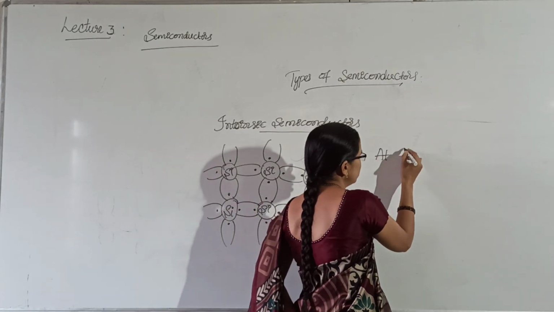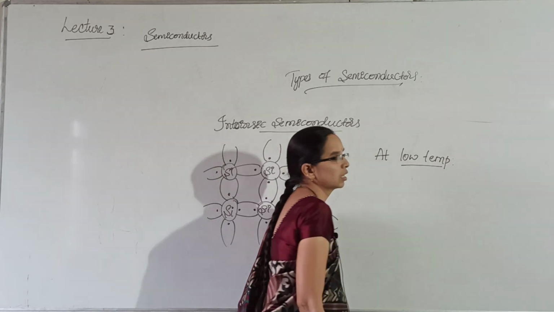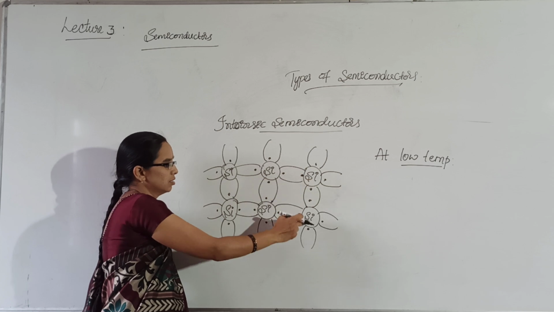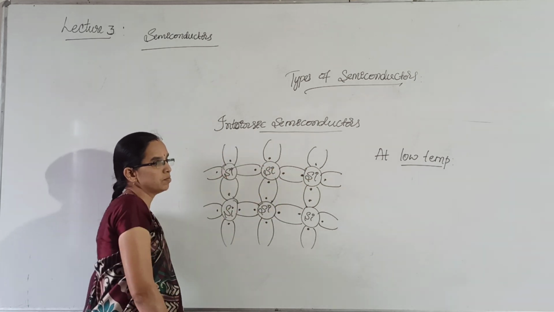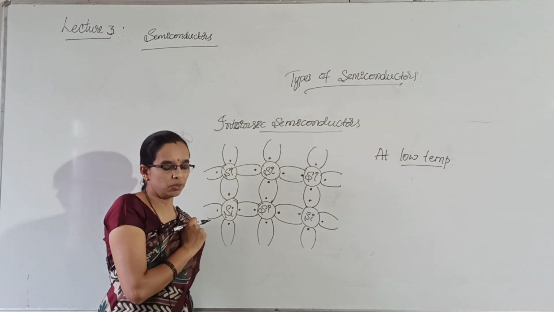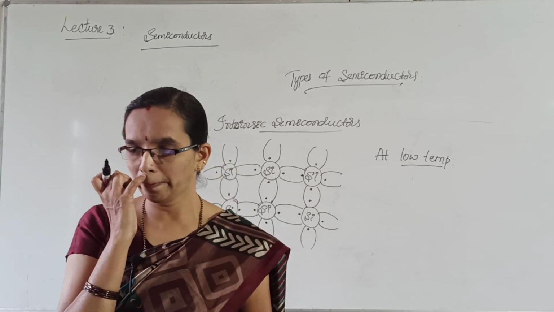At low temperature, what happens? All the valence electrons of the silicon atoms make covalent bonding with the neighboring atom, so they act as perfect insulators. That we got to know.